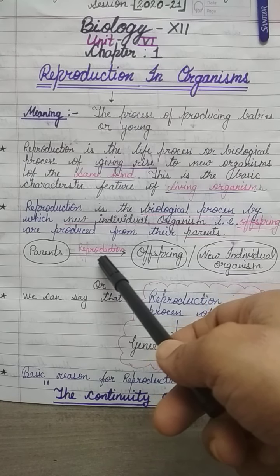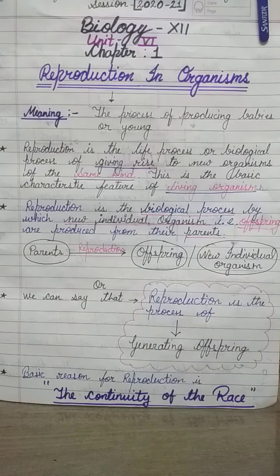Reproduction may be asexual or sexual. So we can say that reproduction is the process of generating offspring. Now, this is the general introduction of reproduction.